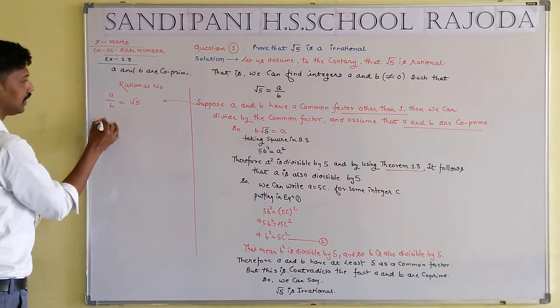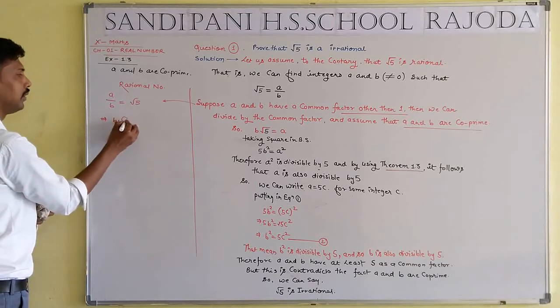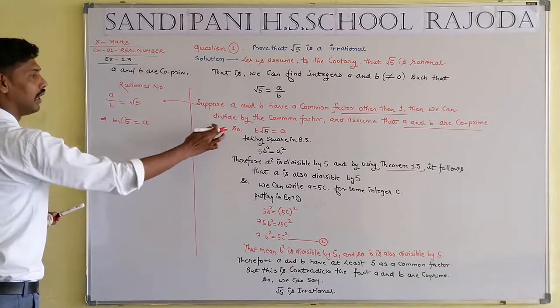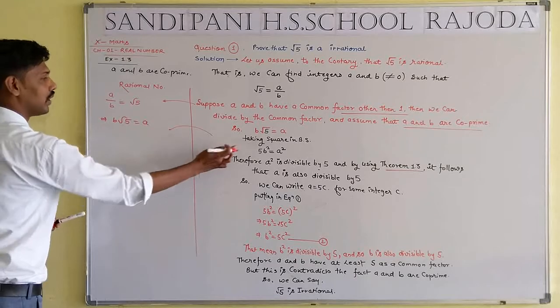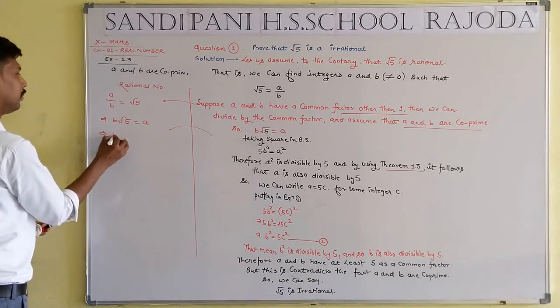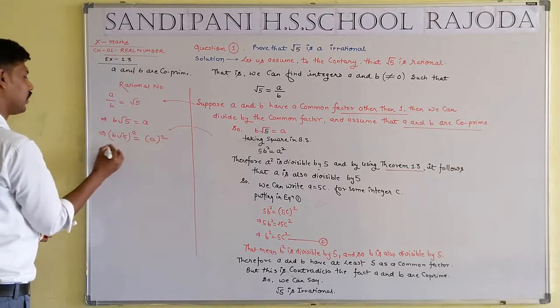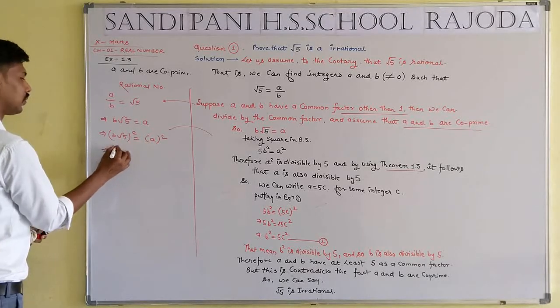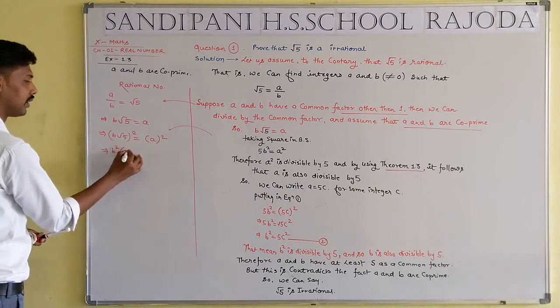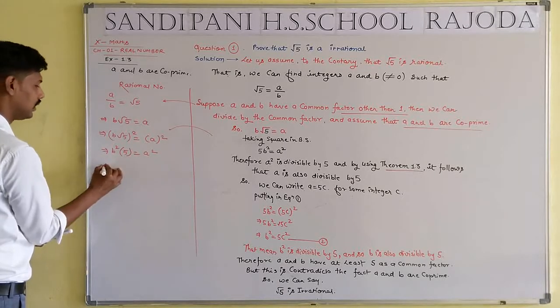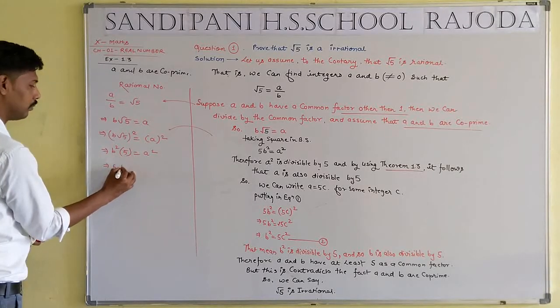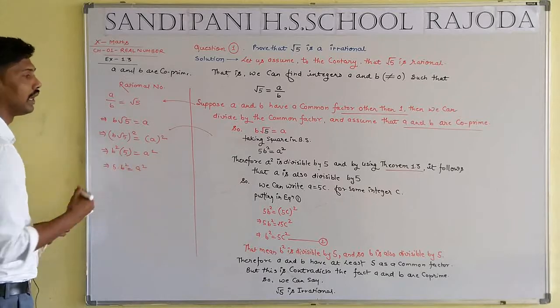By cross multiplication we can write b root 5 equal to a. Taking square on both sides, b root 5 whole square equal to a square. b square into root 5 whole square, converted into 5, equal to a square. 5 into b square equal to a square.